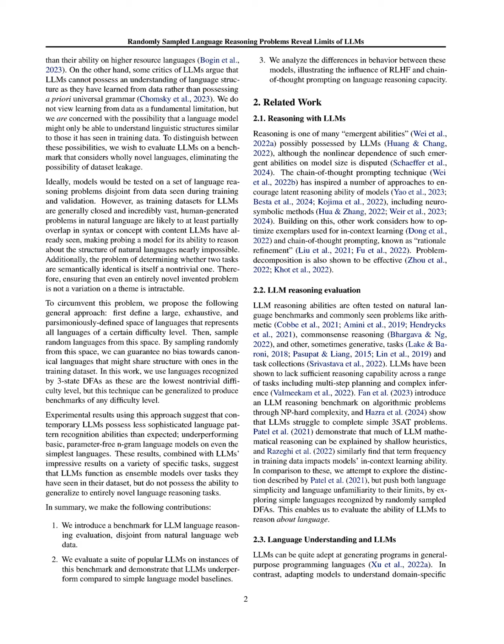The experimental results indicate that contemporary LLMs struggle with basic language pattern recognition tasks, underperforming even against simple, parameter-free n-gram models. Ultimately, this method seeks to provide a benchmark for assessing LLMs' ability to generalize to novel language reasoning tasks, which is crucial for understanding their true language comprehension capabilities.